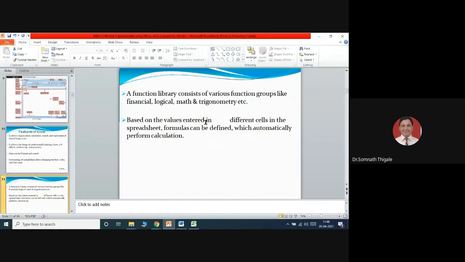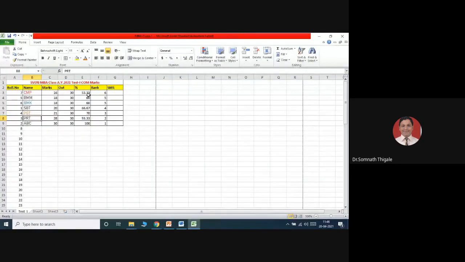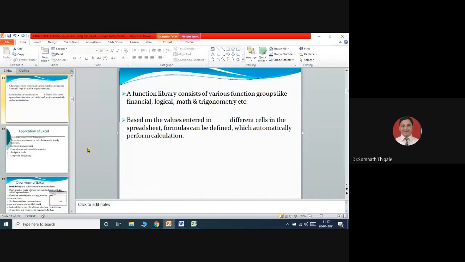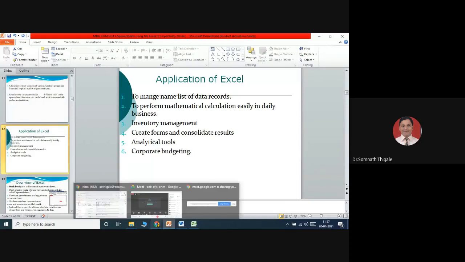So based on the values entered in the different cells in the spreadsheet, formulas can be defined which automatically perform the calculation. Yes, we have seen the percentage, the way we have calculated. The values are going to get changed. This is the basic idea about the spreadsheet we are learning so far. Then let's see applications to manage the name list of the data record and to perform the mathematical calculations. I'll show you one simple idea.